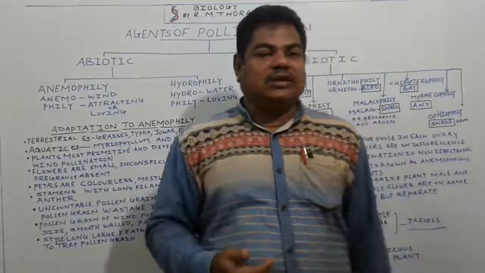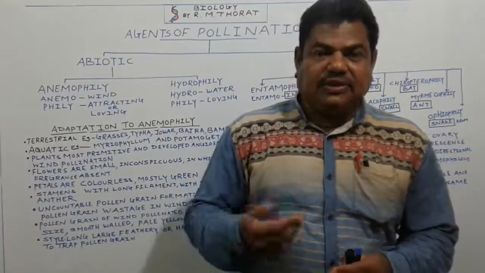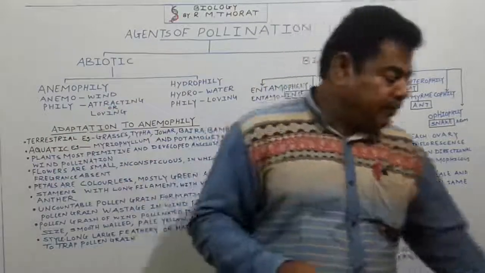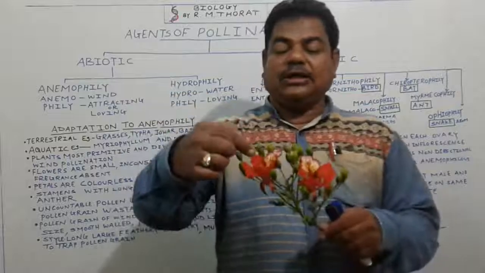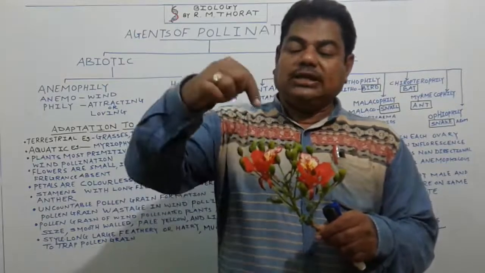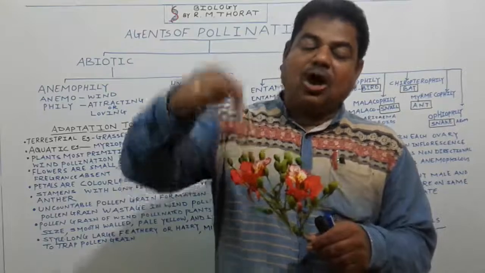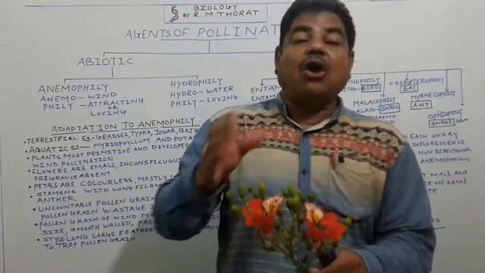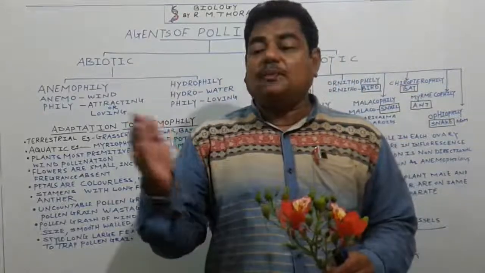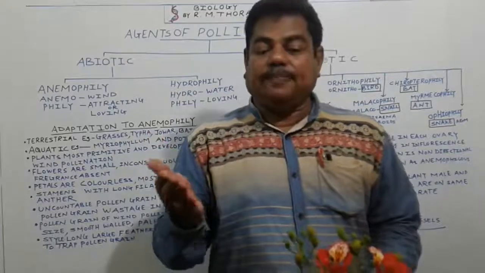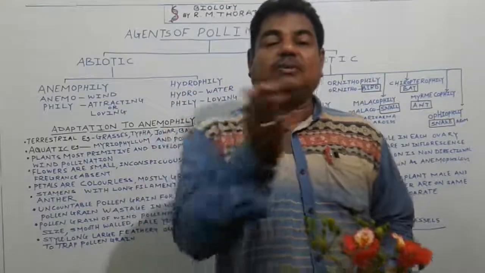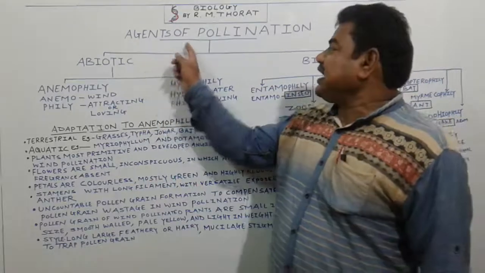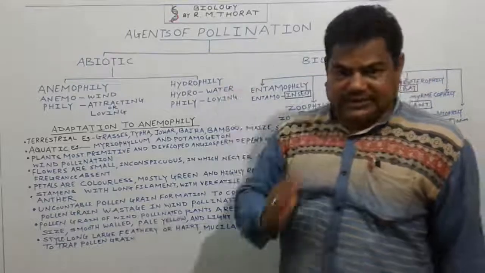We know that pollination is the process in which there is a transfer of pollen grain from mature anther lobe to the receptive stigma of same flower or another flower bearing on same plant or on another plant of same species. We call it as what? Pollination. Paragaman, that is paragakan, it moves from one place to another. So agents or agencies are required for this pollination process.